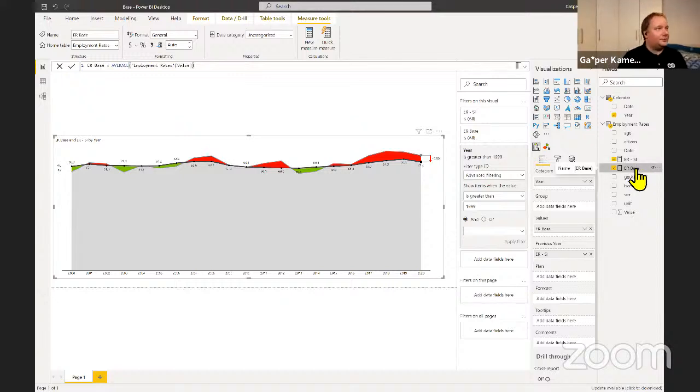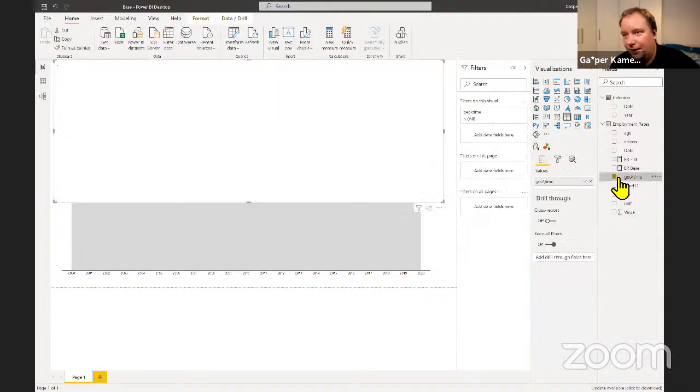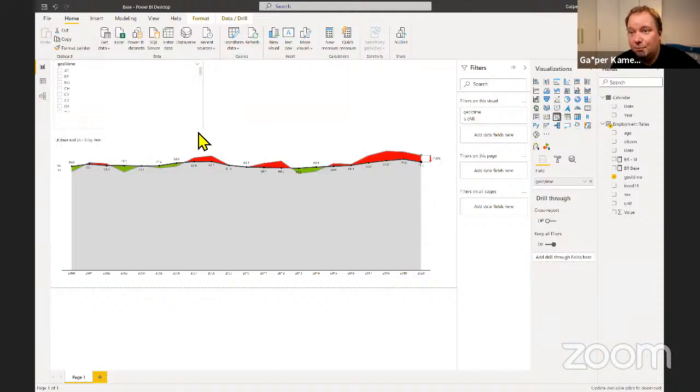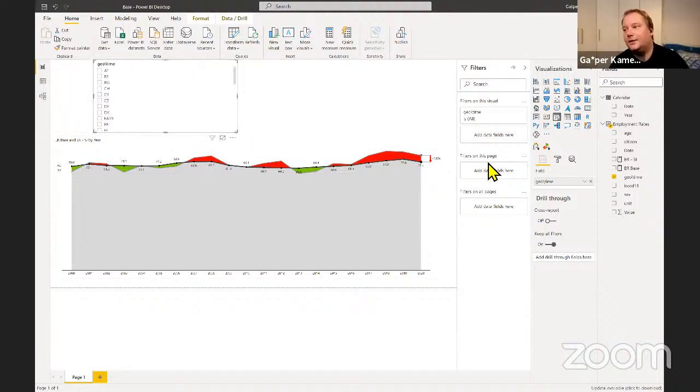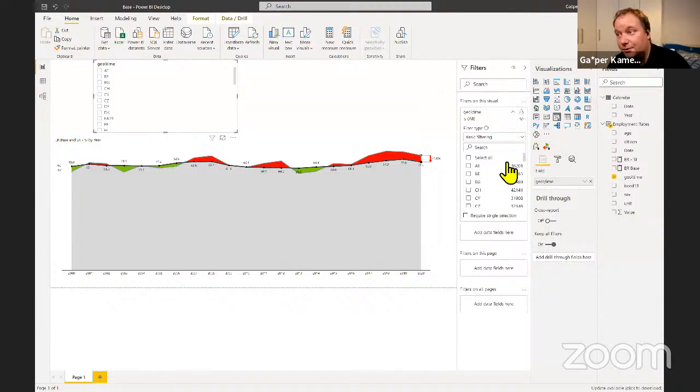And now let's go to our base measure. And our base measure is basically still working on the entire data set. But now I can go and I can say, well, why don't I give a geo time slicer up here, right? And with this one, I could start doing something. With this one, I could say, okay, I only want the neighboring countries, right?